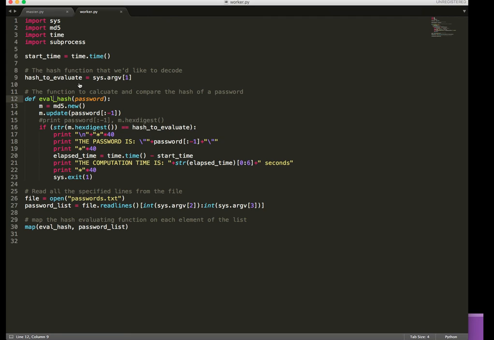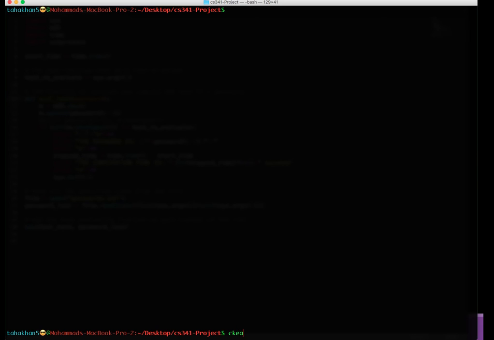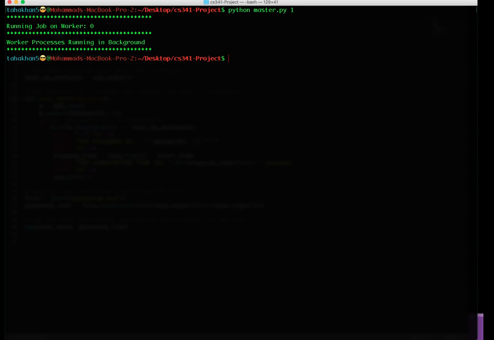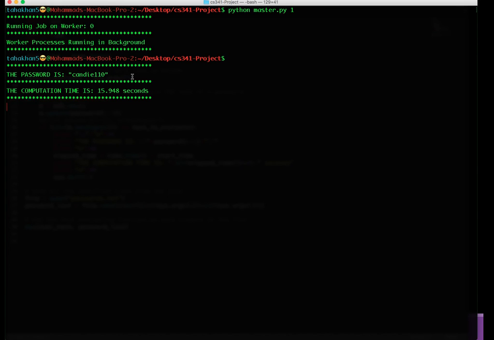So running the code, if I specify only a single node and run the process to crack that hash, there's only a single worker that's processing the data. The worker is running in background. And it took 15 seconds.